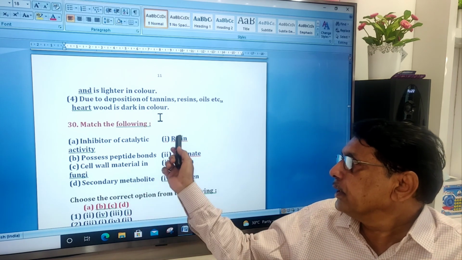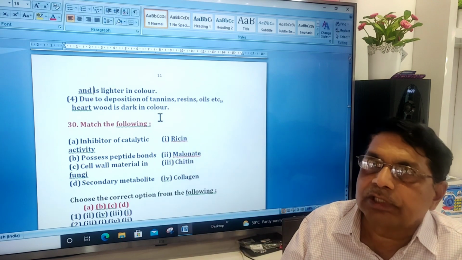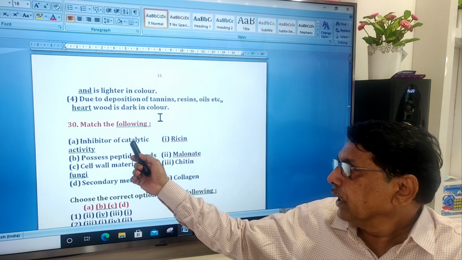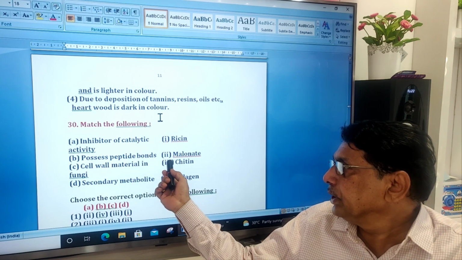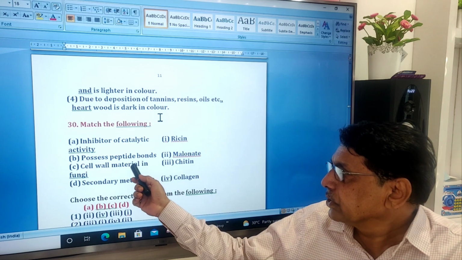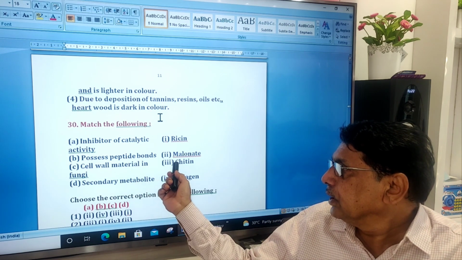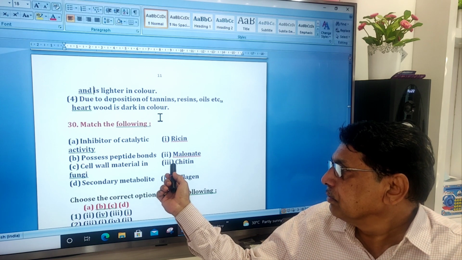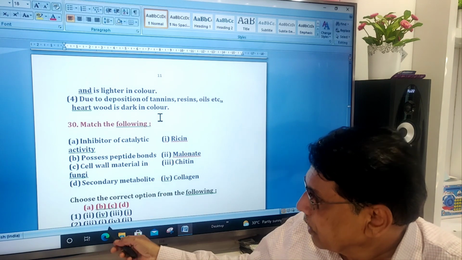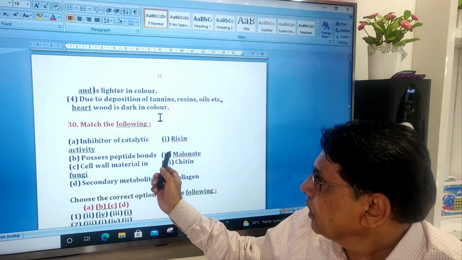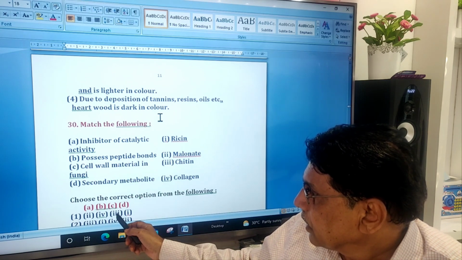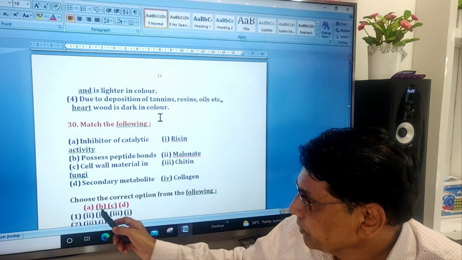Secondary metabolite ricin: Ricinus communis, castor. A 3, B 2, C 4, D 1. So here, 1, 2, 4, 3, 1. This first one.